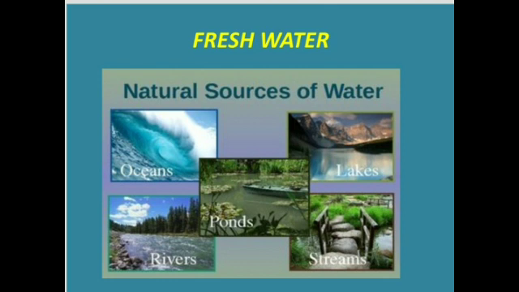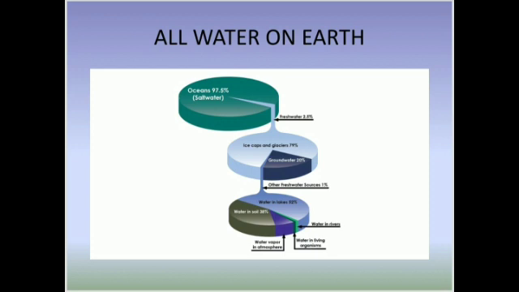If the total water on the earth is 100%, let's see what percent would be the availability of fresh water. Look at this pie chart. This pie chart shows you all water on earth. The green color shows that 97% of water is saline water. The light blue color shows fresh water, that is only 3%.